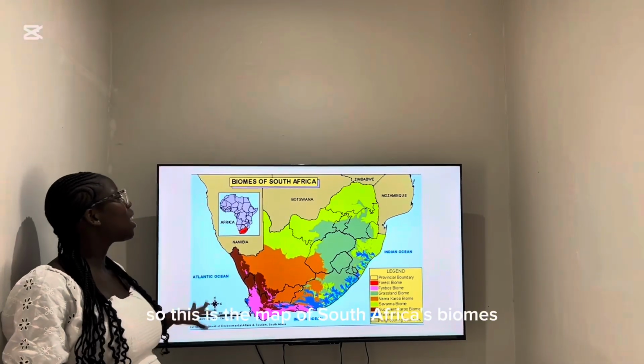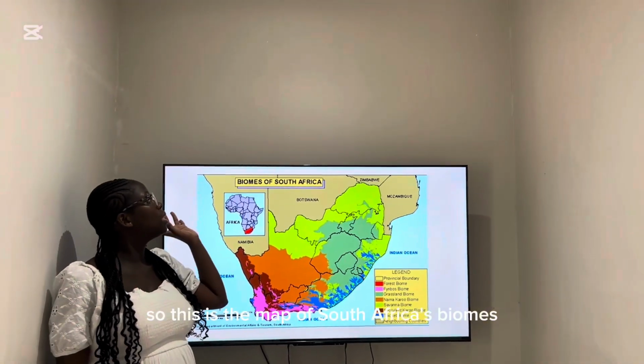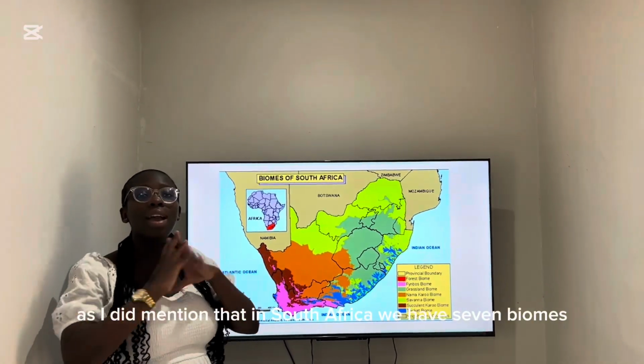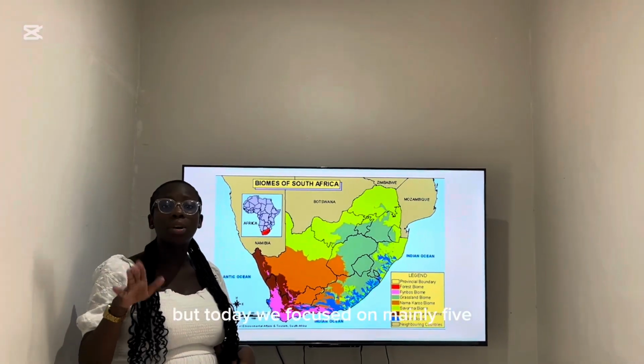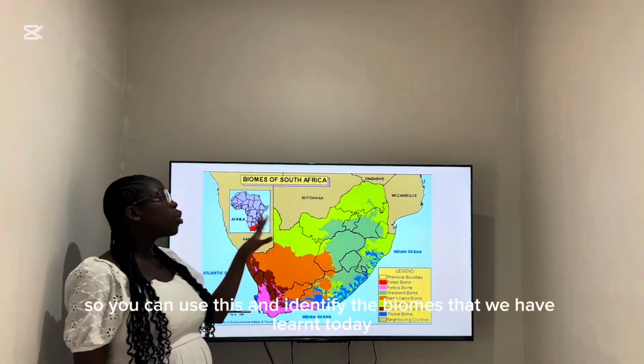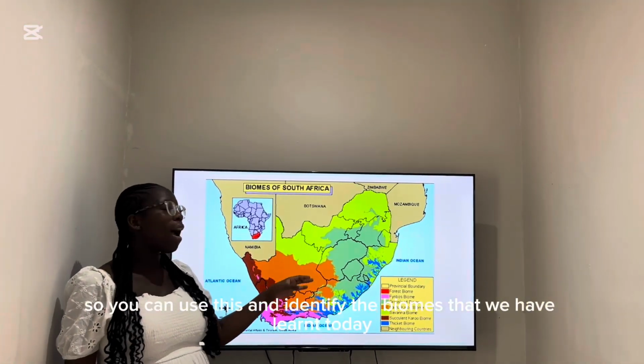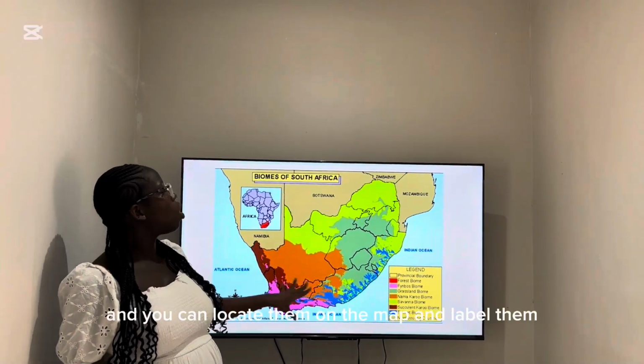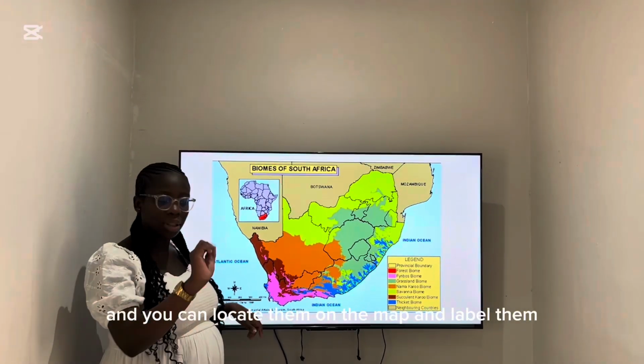So this is the map of South Africa's biomes. As I did mention, in South Africa we have 7 biomes, but today we focused mainly on 5. So you can use this and identify the biomes that we have learned today, and you can locate them on the map and label them.